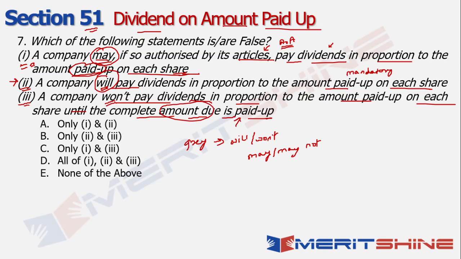So the problem in that case is that, let's say you've only called up 70% of the amount, so obviously 30% will be balance, it will not be paid up. So if you have not called up that particular amount, why should the shareholder pay the price for that, right? So ideally you should end up paying the dividends for whatever is the amount that has been paid up till now, rather than waiting for the amount due to be completely paid up. So as a result, option 3 is something which is not good for the shareholders.